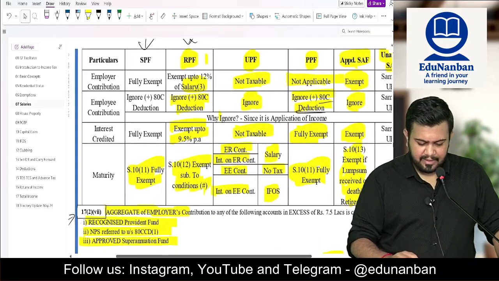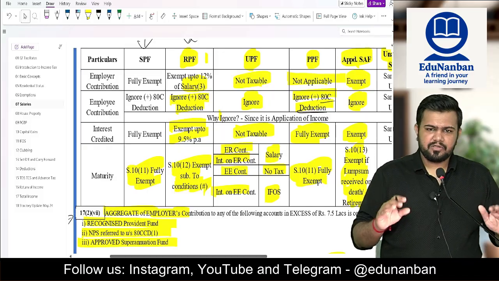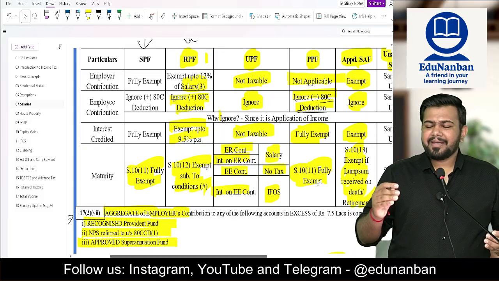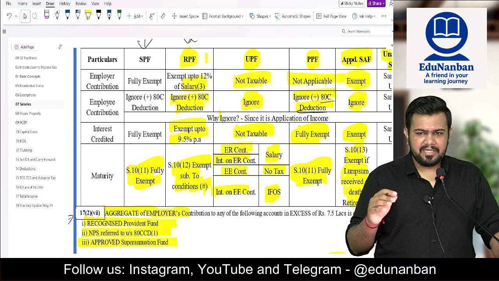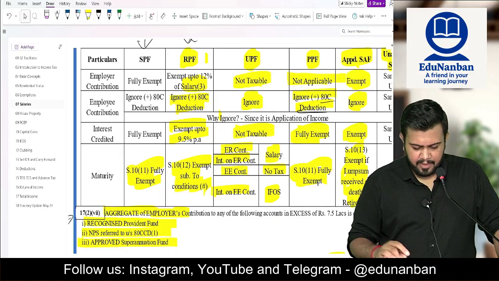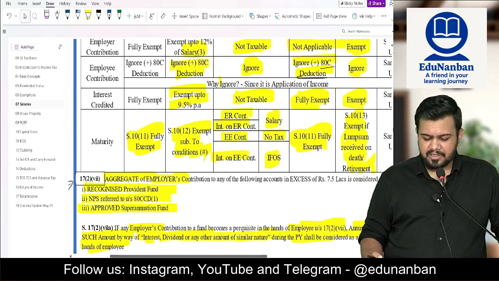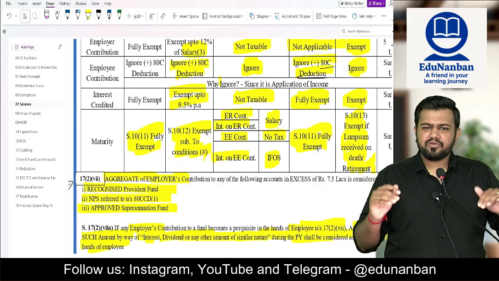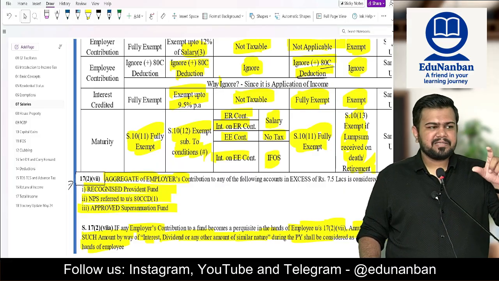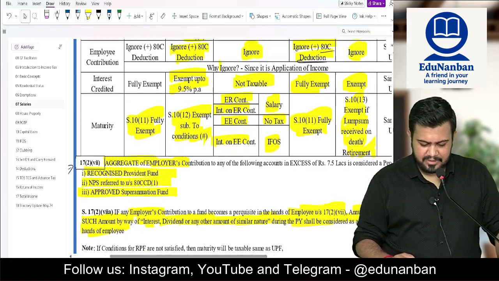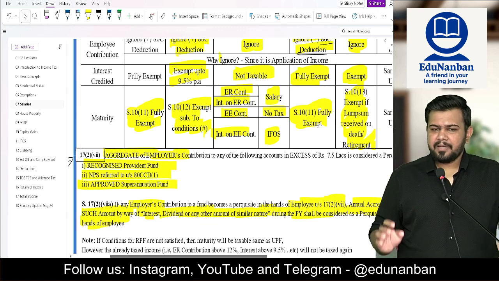Then employee contribution, here also ignore it, and employee can claim deduction under section 80C in the old tax regime. Then interest also is exempt up to 9.5% per annum, but if it is going more than 9.5%, excess amount is taxable.